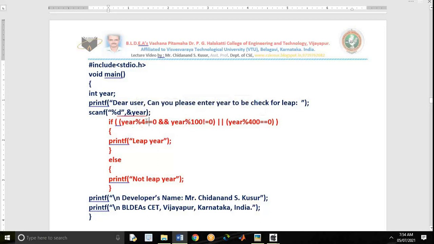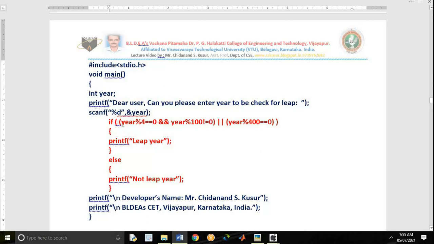This is equality. Whatever we get here, that will be compared with 0 for the equality. And this is not equals to. Whatever we get here, that will be compared as not equals to 0. And this is mod. We get the remainder. This is equality. These are all very important.